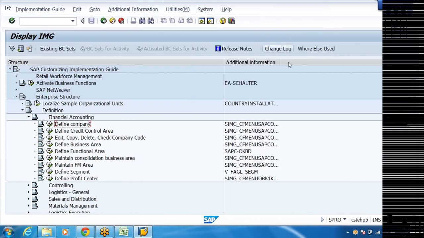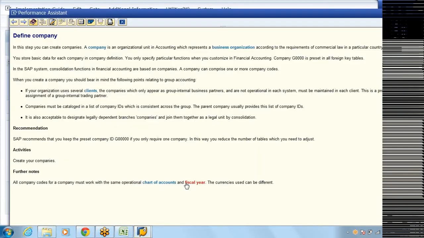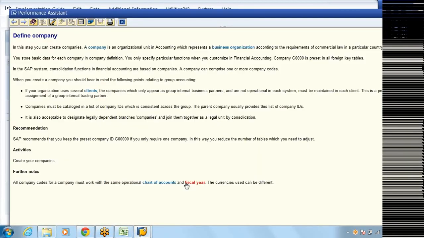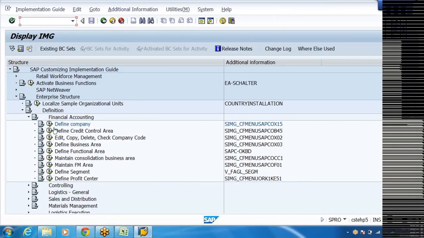Click on this. The last 4 digits will form part of the transaction code. The purpose of the transaction code I'll tell you later. First of all, I want to define my company. See here you can see the IMG document, the IMG activity documentation. Read all this documentation, that is very much important. It will give you a clear understanding of the subject. Maybe in the beginning you may feel it a bit difficult to understand the slang, the language, new jargon, new terminology. But as you go on reading, you'll get accustomed to that. But understanding and reading of this document is very, very important.